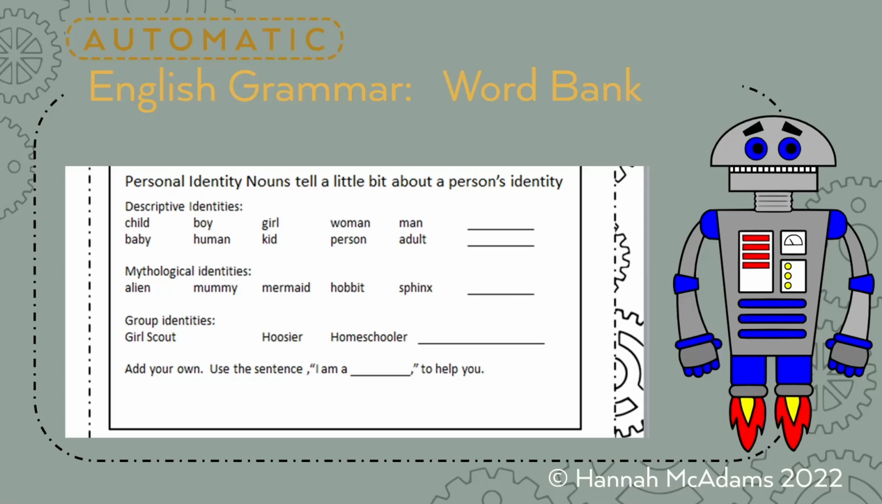Here we have personal identity nouns. Okay, so if you want to think of some, like we have child, boy, girl, woman, man, teenager. Okay, so if you want to add some to that, go ahead. I have mythological identities like alien, mummy, mermaid, havok, sphinx. Okay, and then I came up with another one, fairy, but you can come up with something else. Okay, and then group identities, Girl Scout, Hoosier, homeschooler, so you might have something for that.